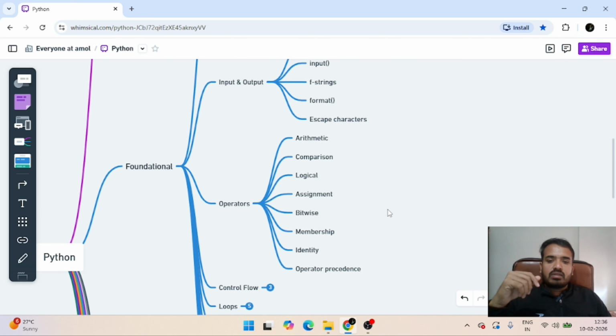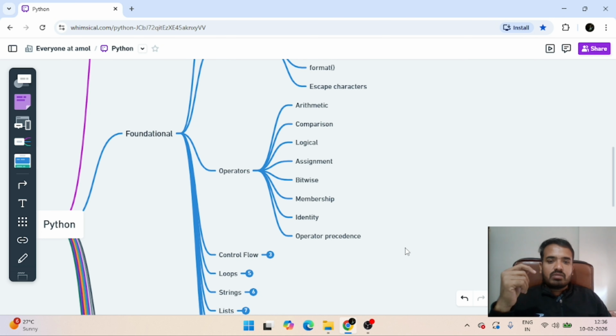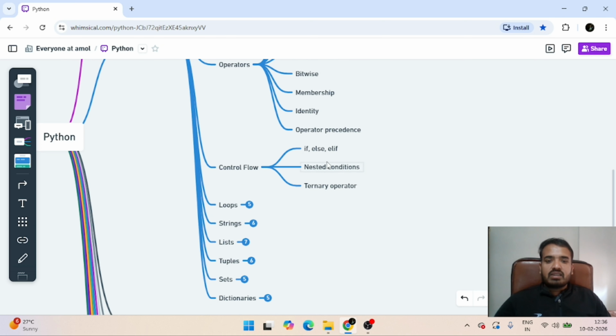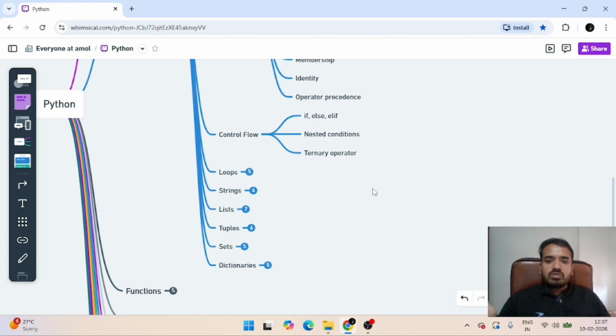Then we have operators like arithmetic operators, comparison operator, logical operator, assignment operators, bitwise. All those are included here. Next we have control flows, like we already know how to control flows. So if we add conditions in the flow, that means we are controlling that particular flow to go into that condition. So we have if condition, then else part of that, then what is else if, then nested conditions, what are those, then terminator operators, how to use those in Python.